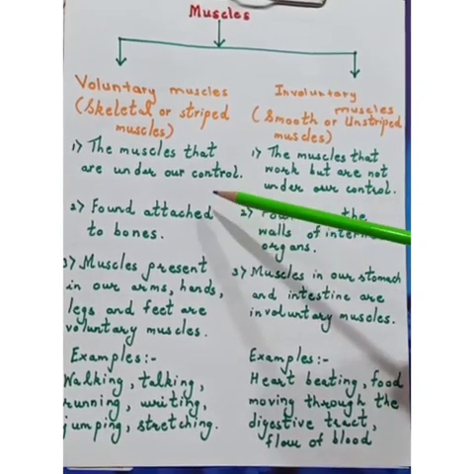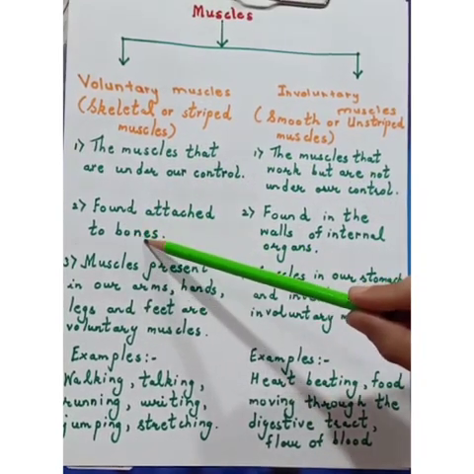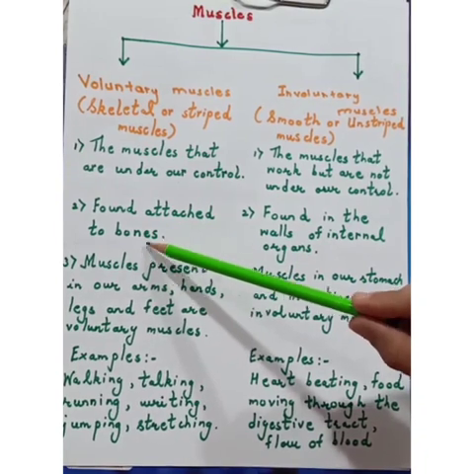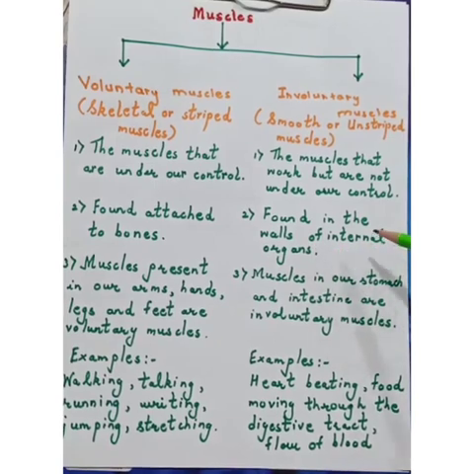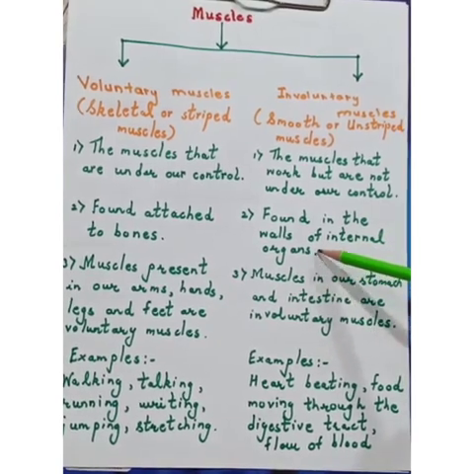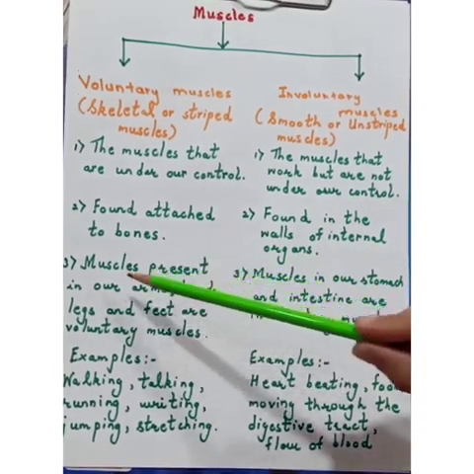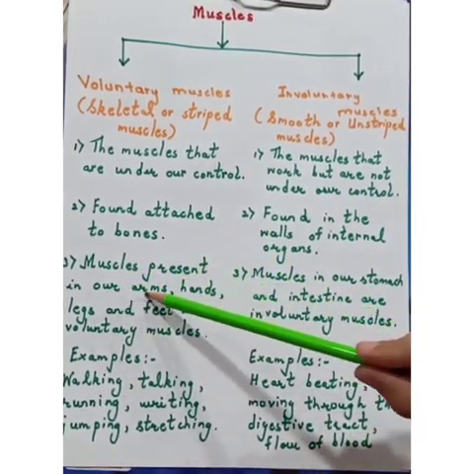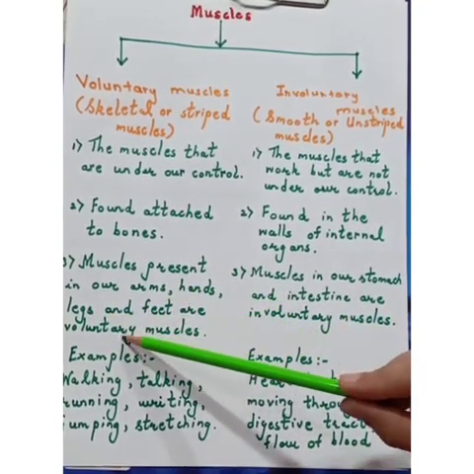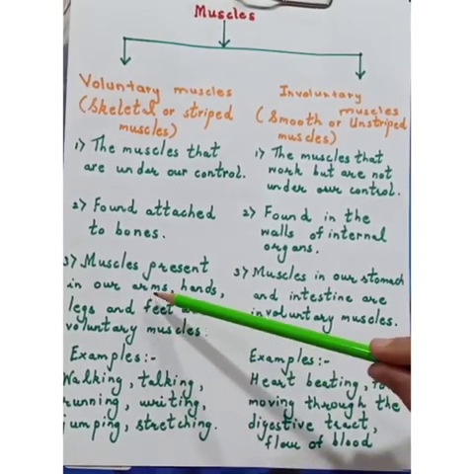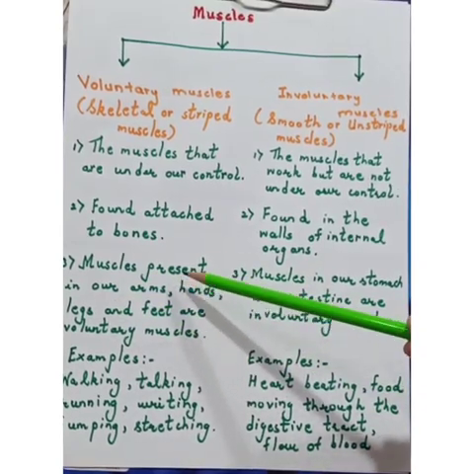Now where are they found? The voluntary muscles are found attached to the bones. And the involuntary muscles are found in the walls of internal organs. Where in our body are these muscles found? The muscles present in our arms, hands, legs and feet are voluntary muscles. Therefore your arm, hand, leg and feet are in your control, right?